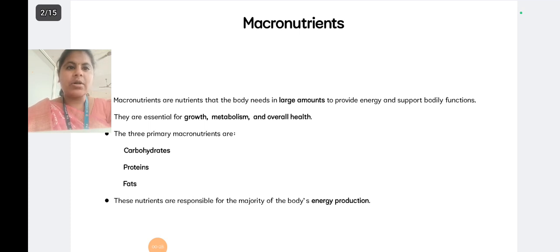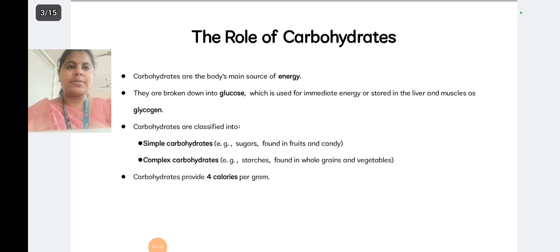These nutrients are responsible for the majority of the body's energy production. Macronutrients are nutrients that the body needs in a larger amount for body functions. There are three types, carbohydrates, proteins and fats, and these nutrients are responsible for the majority of the body's energy production. Now we are going to see the role of carbohydrates.